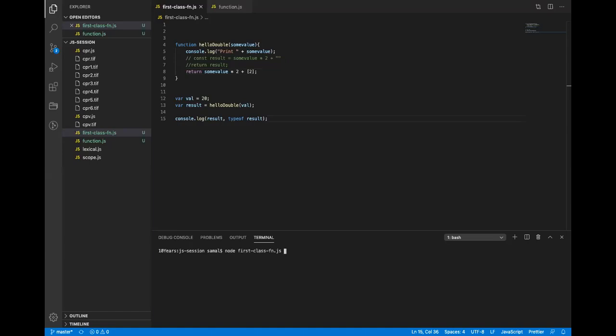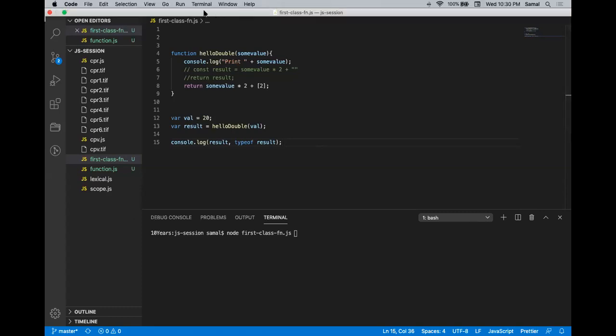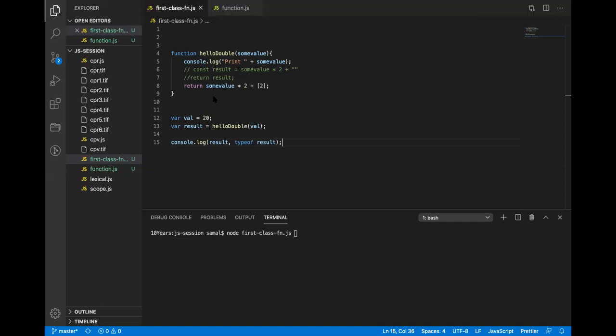If I add this, what will be the output now? It will be 402, right? 40 plus array.